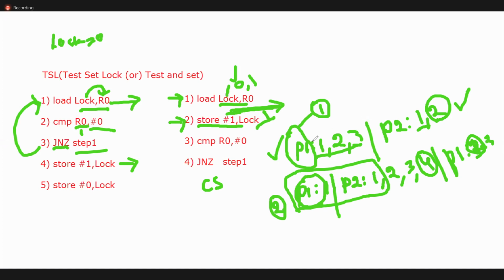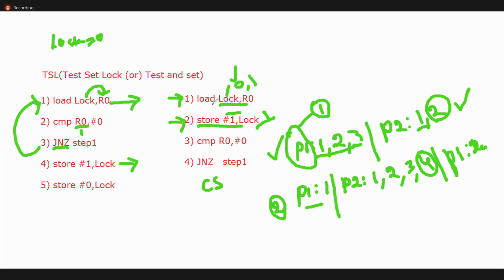Okay, so what I need to do now is combine these 2 lines as one atomic operation. Combining these 2 lines means I need to write one single line of code, which is called an atomic operation.